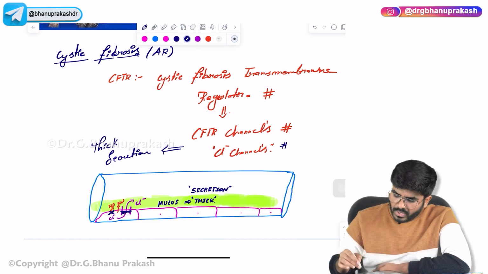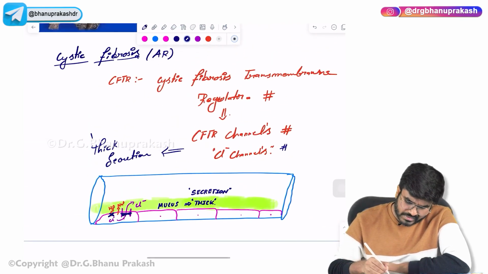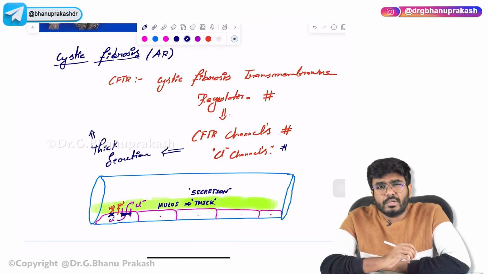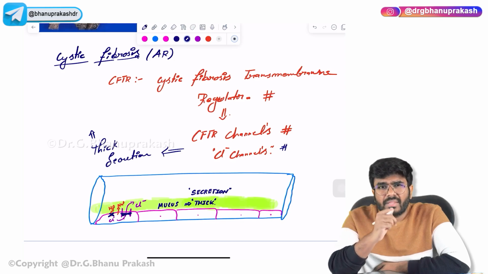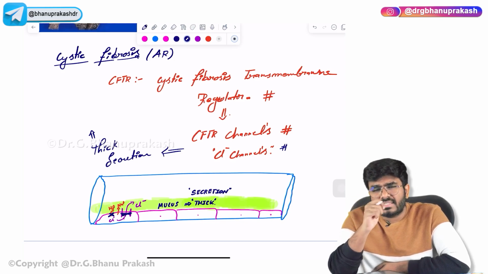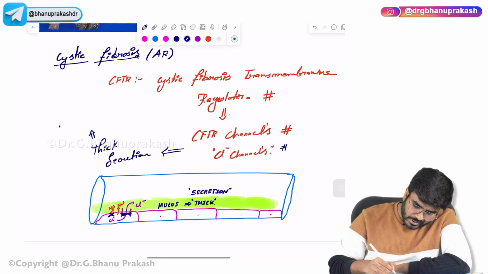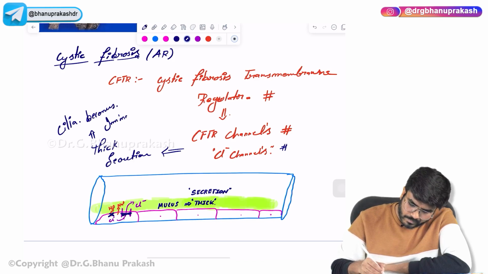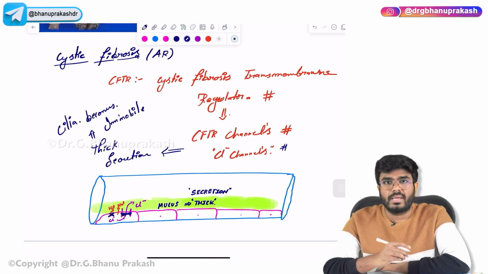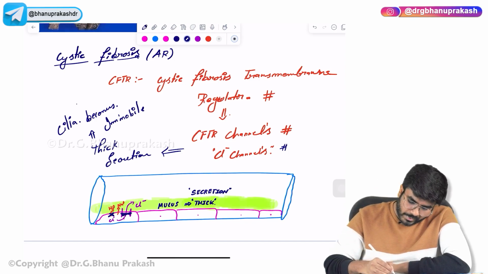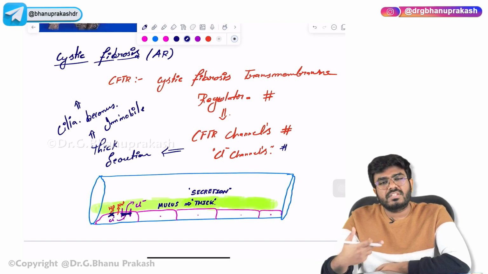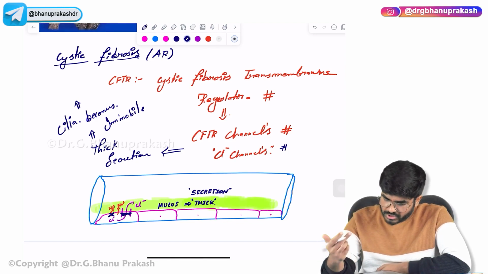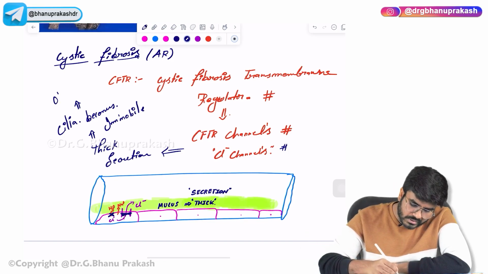So what happens if these secretions are thick? Do you think these secretions can be easily cleared away by the cilia? Can the cilia easily clear these thick secretions? No, definitely not. So the cilia become immobile. They cannot properly beat and they cannot properly clear the mucus. So what happens? With time the mucus will start to accumulate and cause total obstruction. The mucus is not getting cleared away, so that's going to cause obstruction.